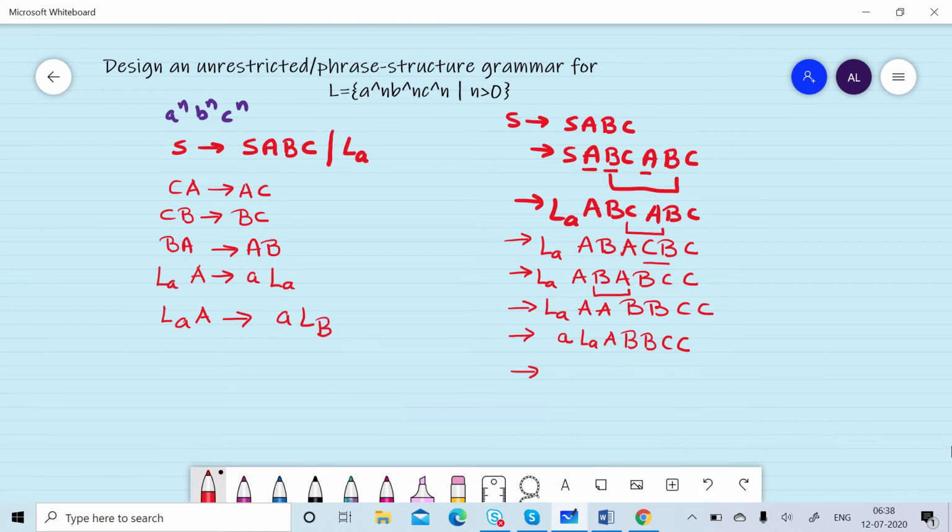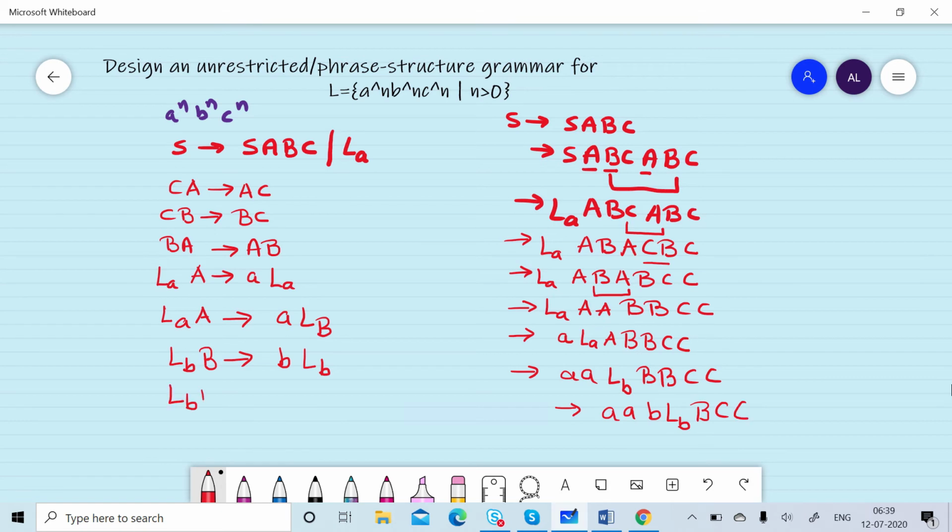So we will write down aa, LB, BB, CC. LB B will be replaced by B LB. So it will be replaced by aa, B LB,